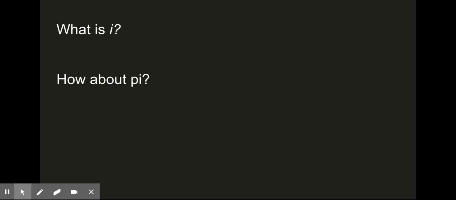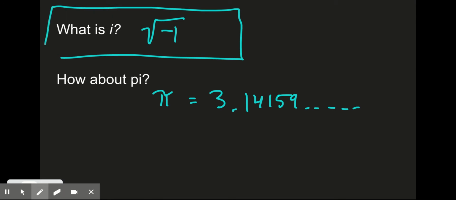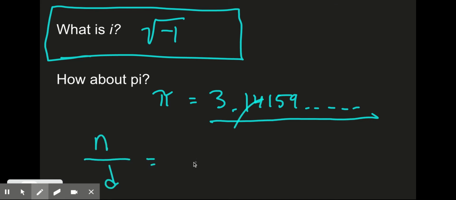And so to do this, we're going to get into some crazy stuff, an irrational number, just like pi. So I ask, what is i? i we use to represent the square root of -1. Pi is a representative of 3.14159, etc. So there's a difference between these two. This is imaginary. This is something mathematicians came up with to represent something that's essentially impossible. This is something that mathematicians came up with to represent an irrational number. That's when you have an integer divided by an integer that produces this impossibly long, never ending, never repeating